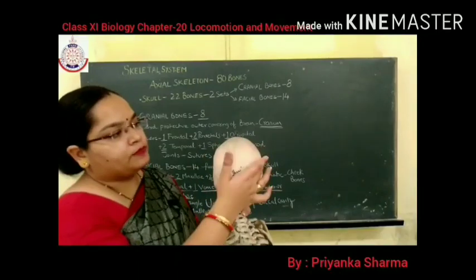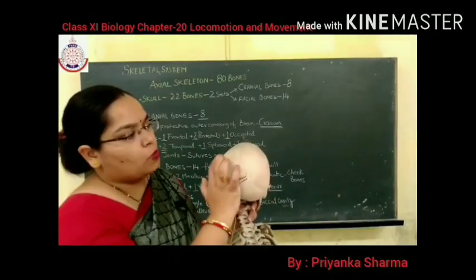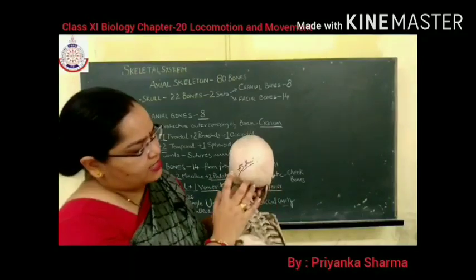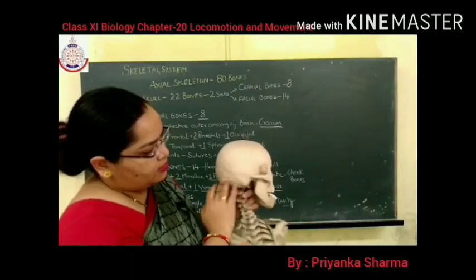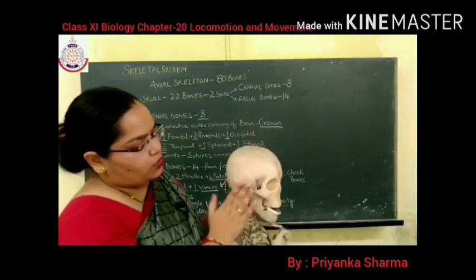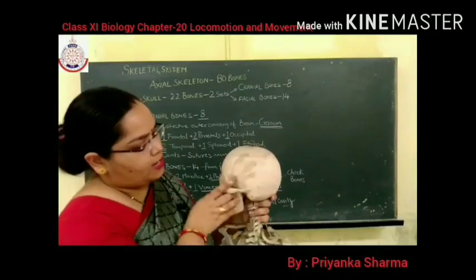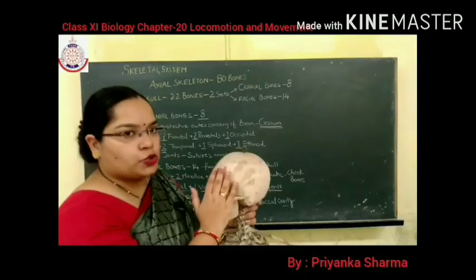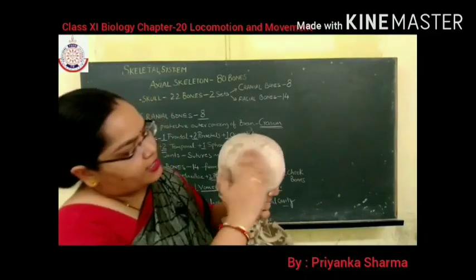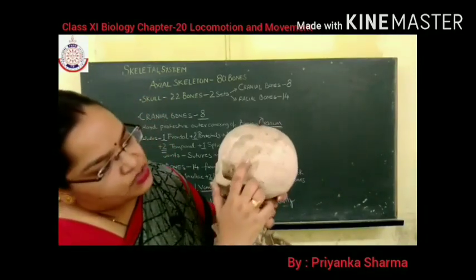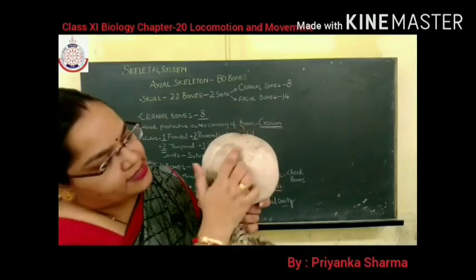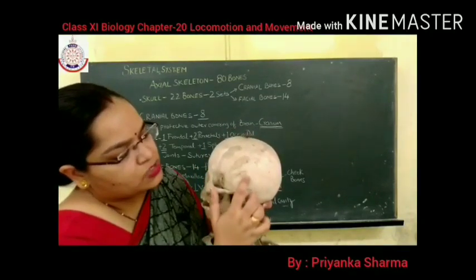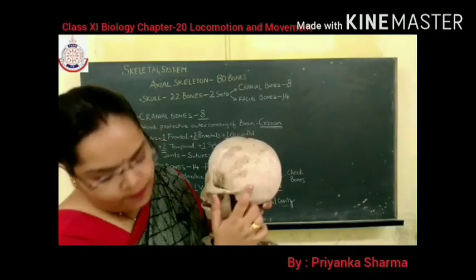Then you can see 2 parietal, 1 occipital, and 2 temporal, 1 at this side and 1 at this side. So how many total bones? 8 bones. And can you see these wavy structures? These are known as the sutures, which help to fix these bones together.